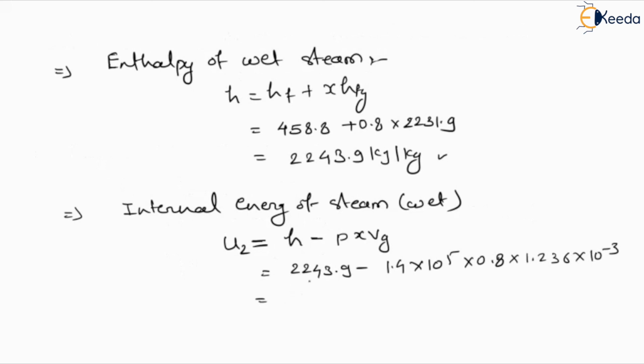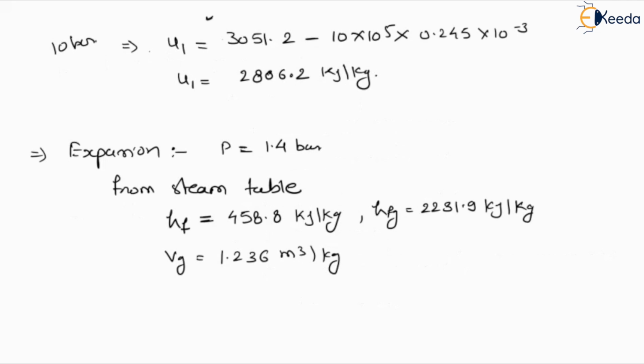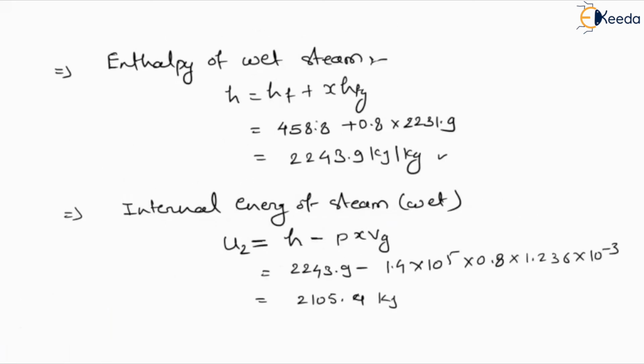So we have U2 as 2105.4 kilojoule. Internal energy we define in terms of kilojoule.